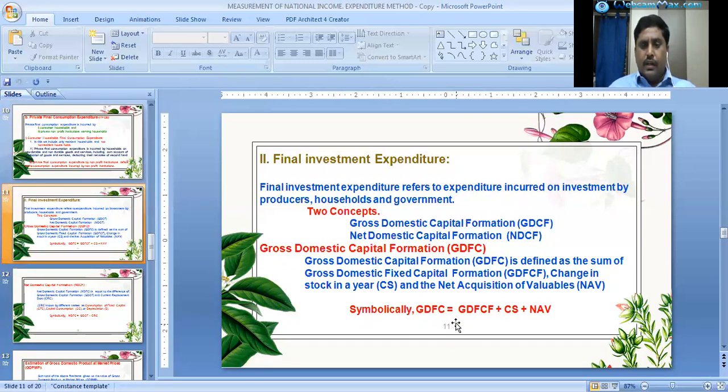Symbolically, GDCF is equal to GDFCF plus CS plus NAV. Okay.